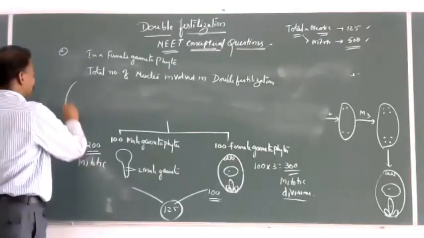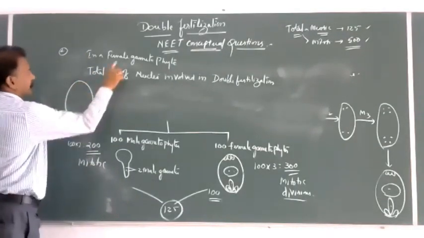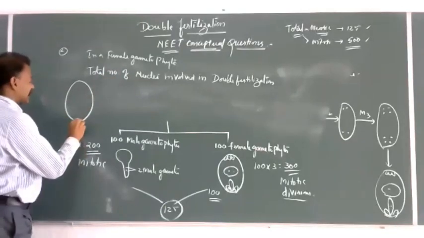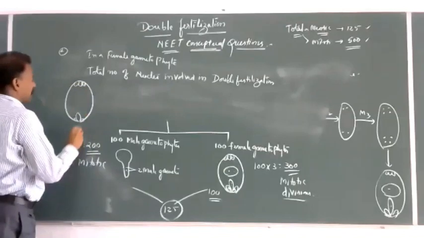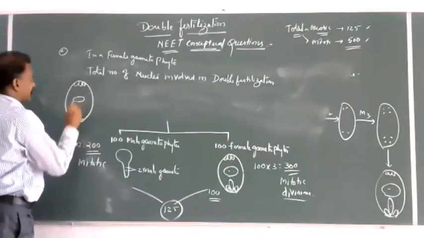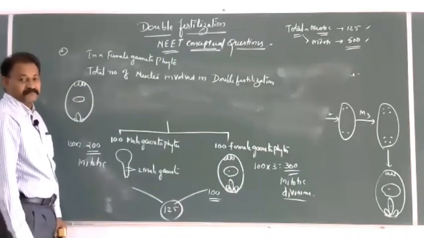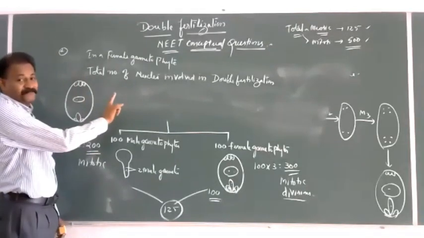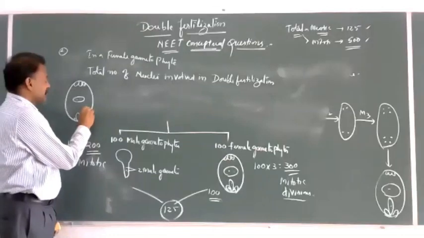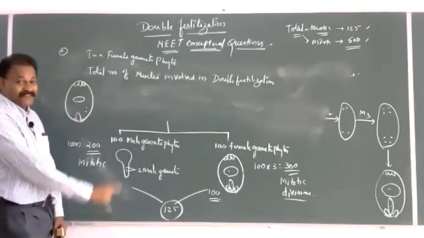Simplest question: in a female gametophyte or embryo sac, total number of nuclei involved in double fertilization. At the time of fertilization, two male gametes are also there.